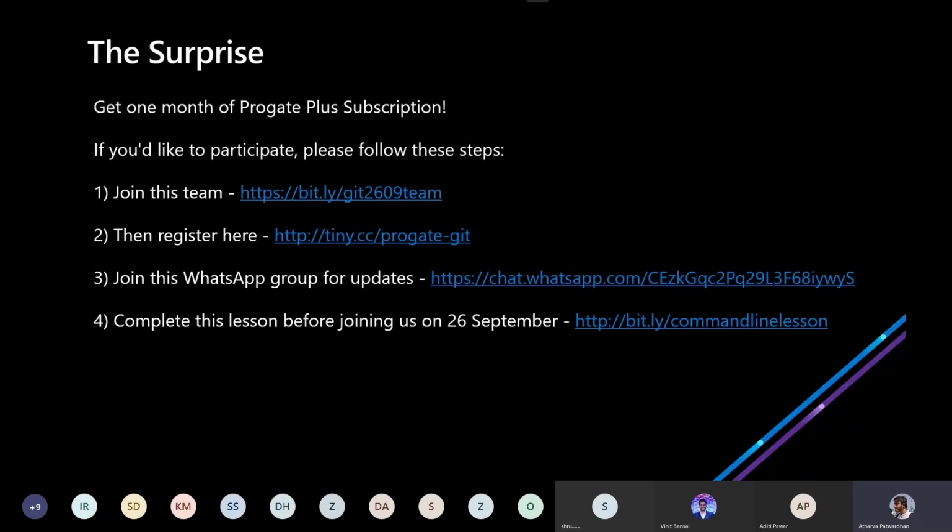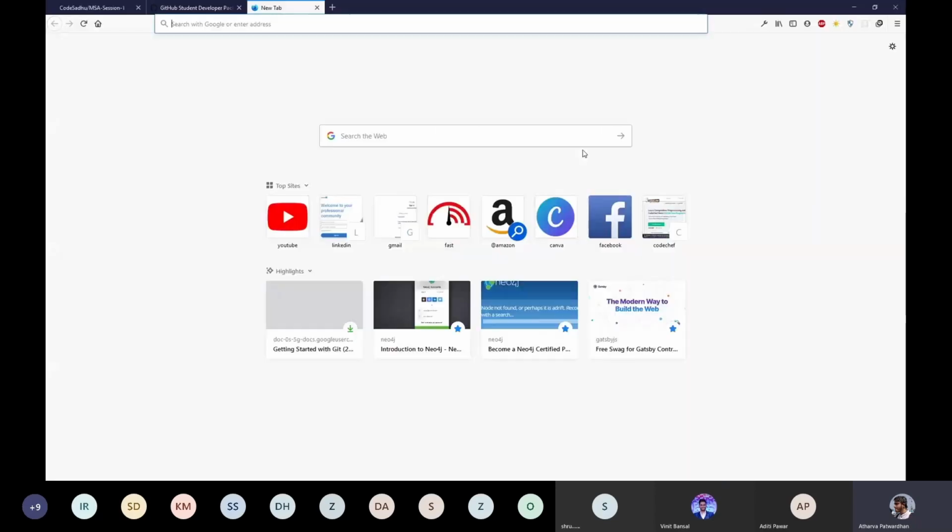ProGate is basically an interactive learning platform. It's a Japanese learning platform, and it's really great. So you should definitely check it out.